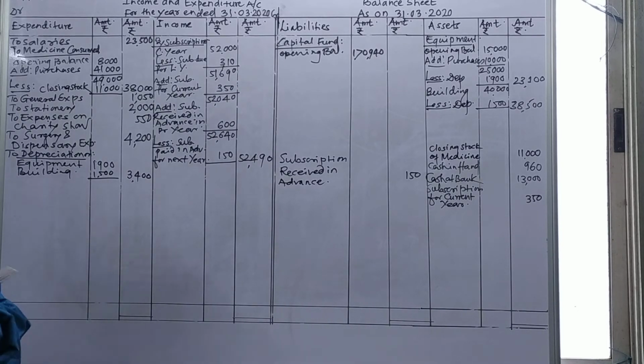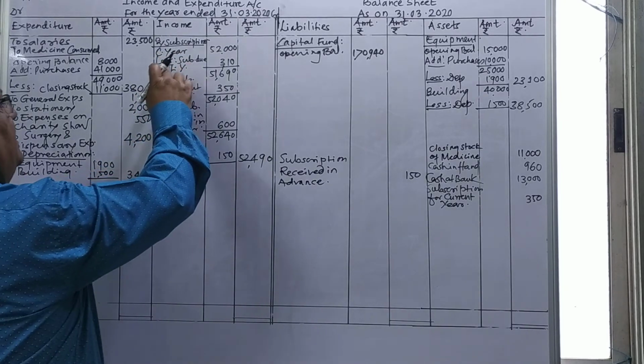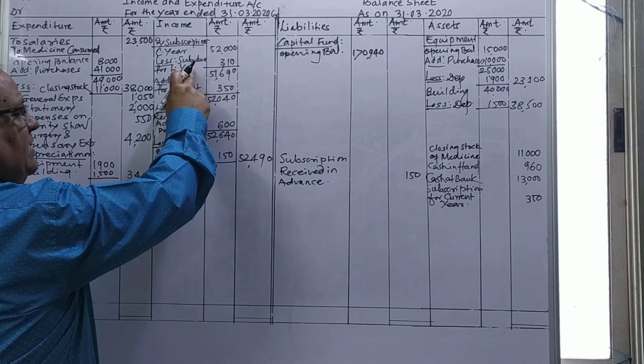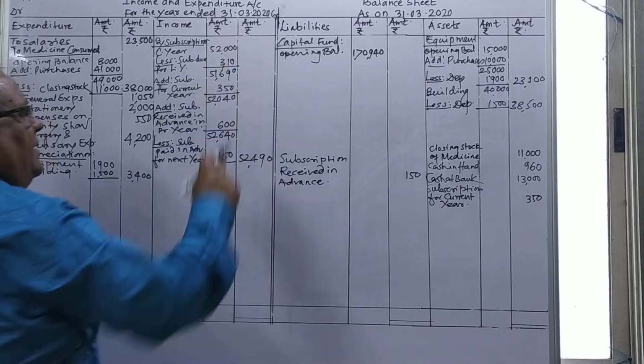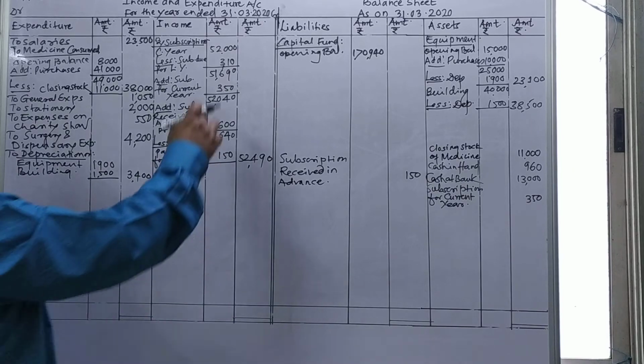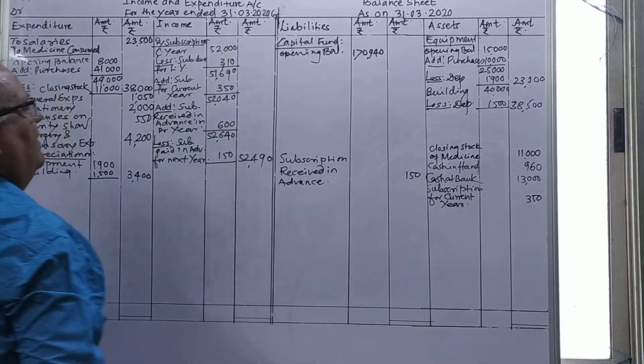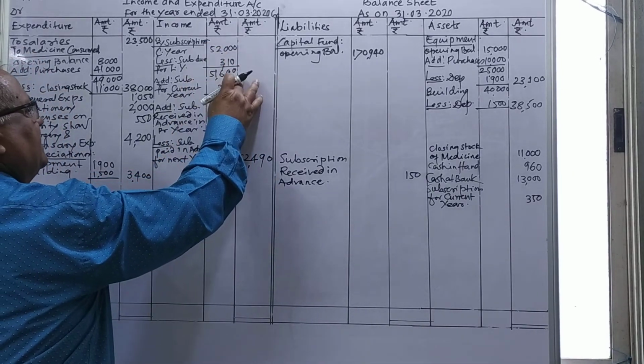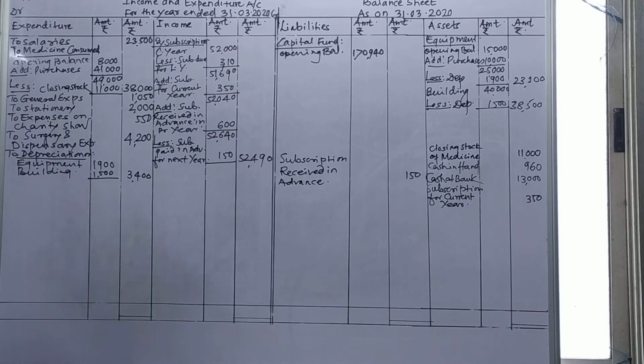Then they are given adjustment number 1, subscription due last year 310 and current year 350. So I will use this thing. Therefore I will make here less subscription due for last year or previous year 310 where deducted. I deducted from 52,000. After making deduction 52,310 gone, amount remain will be 51,690, making deduction of 310.